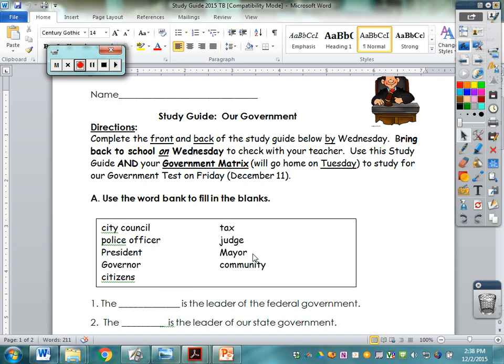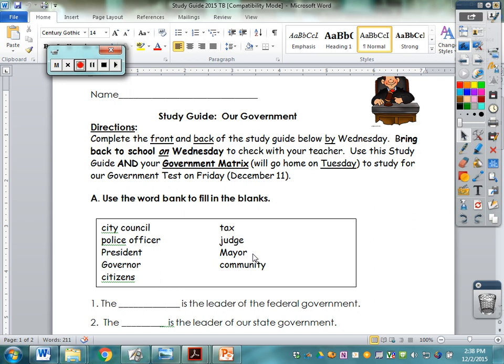Okay, we are going to go over our government review sheet, and I'm going to be filling it out as I'm talking through it so that you can be working on it and making sure that your answers are correct as you do this at home. You can also use this to help you study next week for our test.